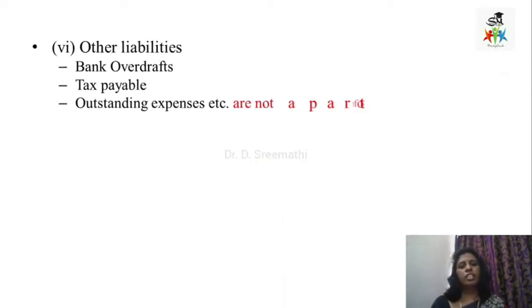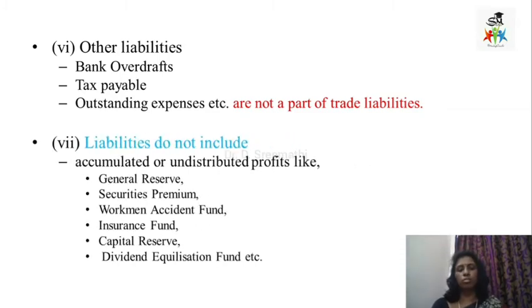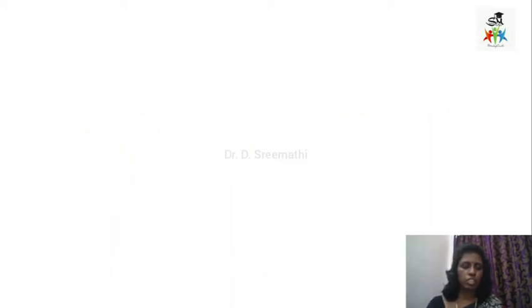And certain other liabilities are also there, that is bank overdraft, tax payable, outstanding expenses. These are not part of trade liabilities. The liabilities do not include accumulated and undistributed profits. Examples of accumulated and undistributed profits are general reserve, securities premium, workmen accident fund, insurance fund, capital reserve, and dividend equalization fund. All these are not termed as liabilities for the calculation of purchase consideration.